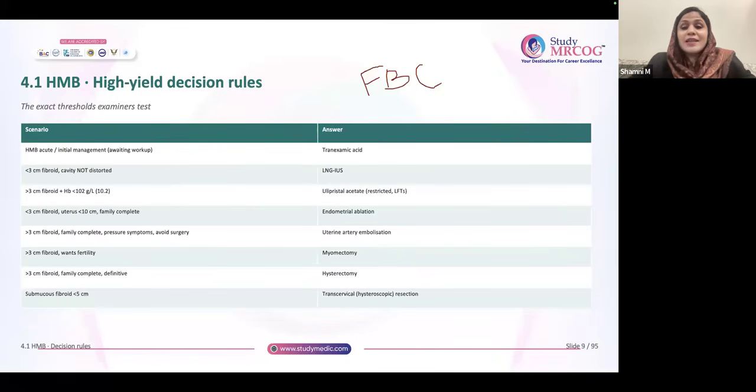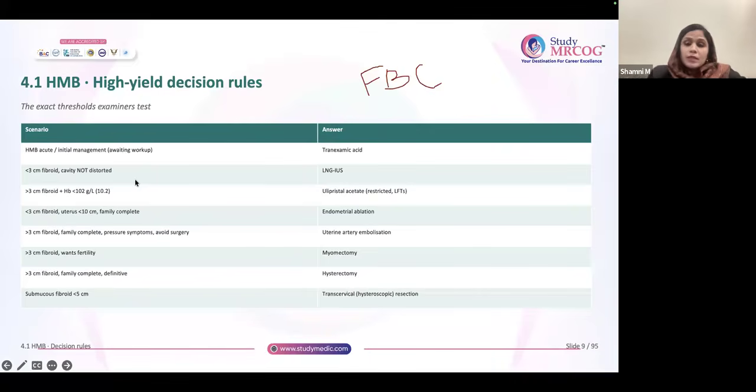So, let's discuss the keywords. HMB, acute or initial management, and they are awaiting workup. In an acute episode, you are not going to put LNG-IUS, right? You will definitely start tranexamic acid only. As I told, you need not examine the patient. So the first thing, without any workup, what you can start safely is tranexamic acid.